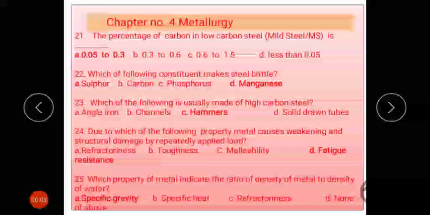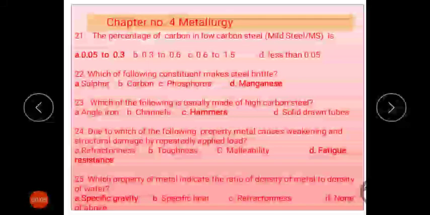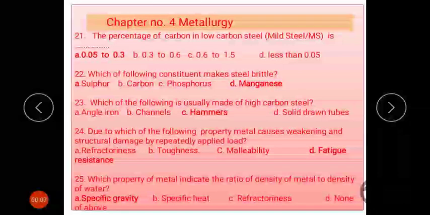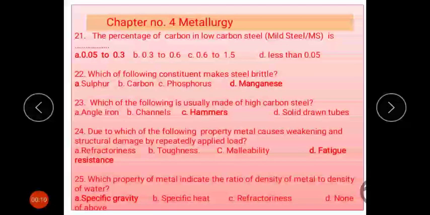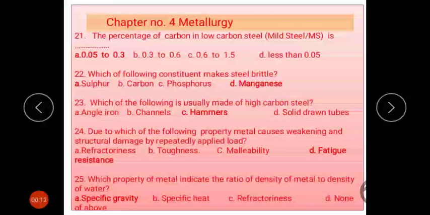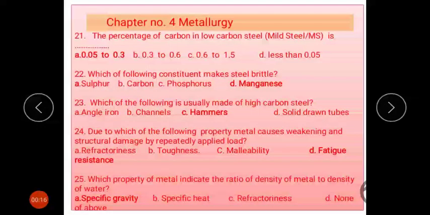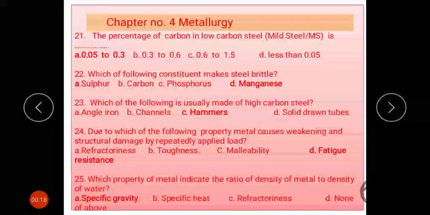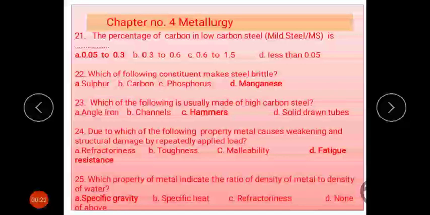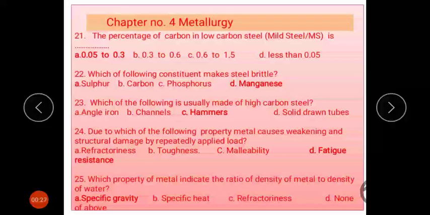Today we are going to learn some MCQ questions on the topic of metallurgy. In the previous video we saw up to 20 questions. Now see the 21st question: the percentage of carbon in low carbon steel, also called mild steel, is?